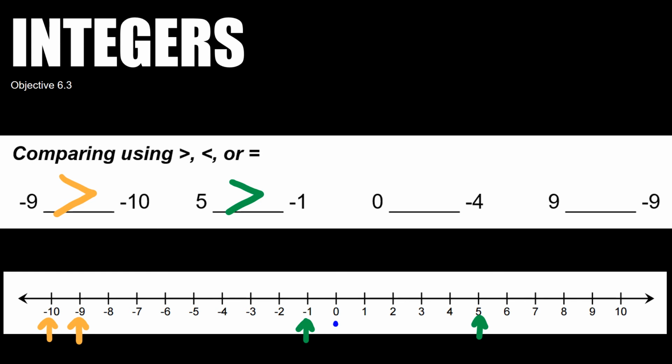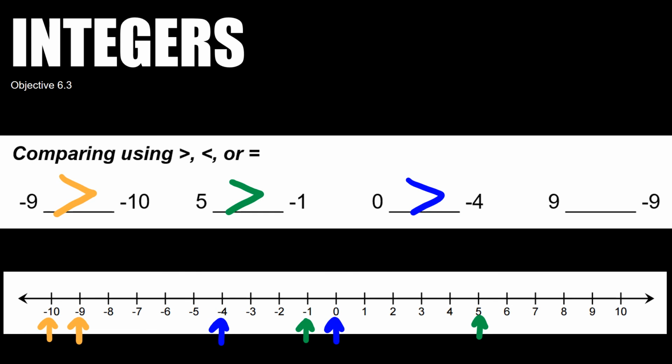And so next up we have 0 and -4. Let's find 0 and then let's find -4. I can say that 0 would be greater than -4. If I think about money again, would you rather owe $4 or owe $0? I'd rather owe the $0. So that's why I would choose 0 being a bigger number.